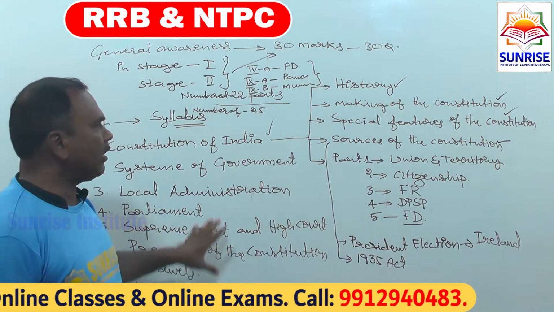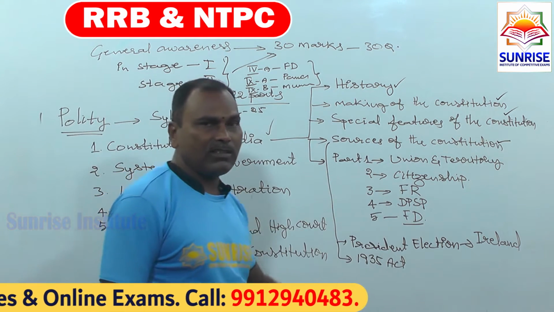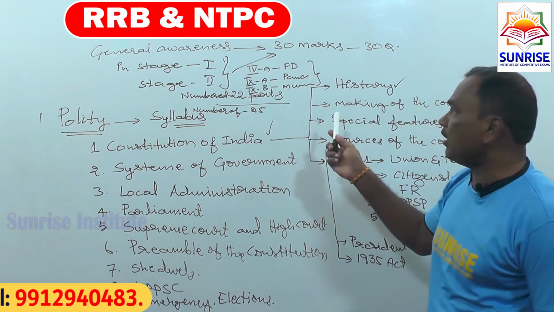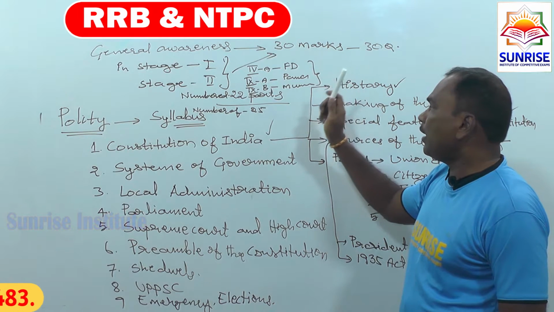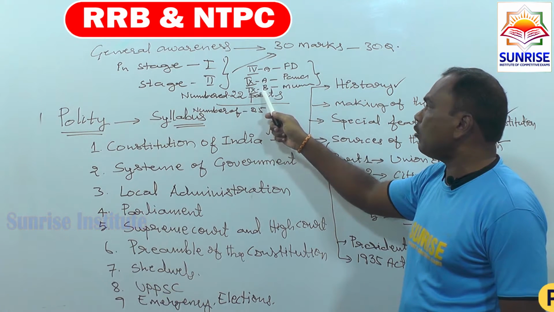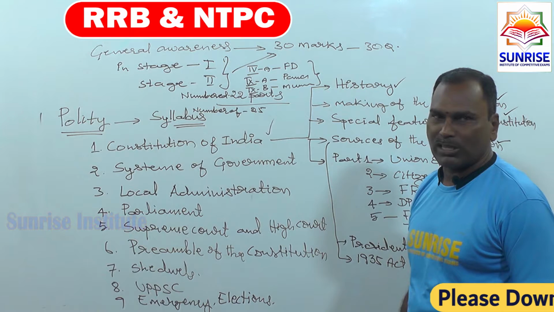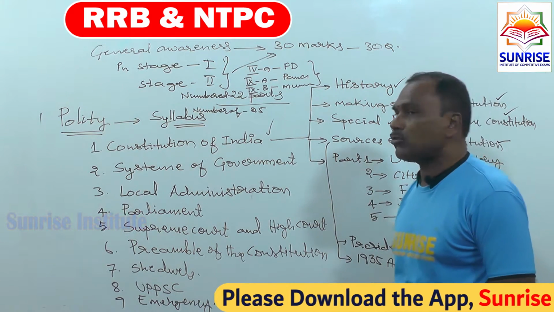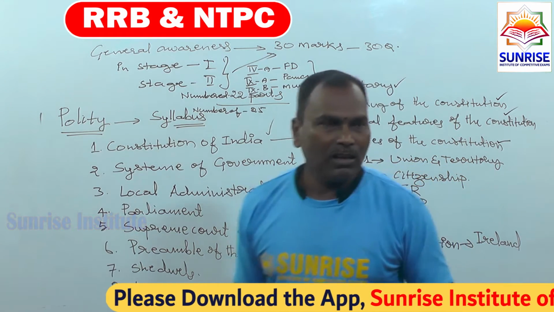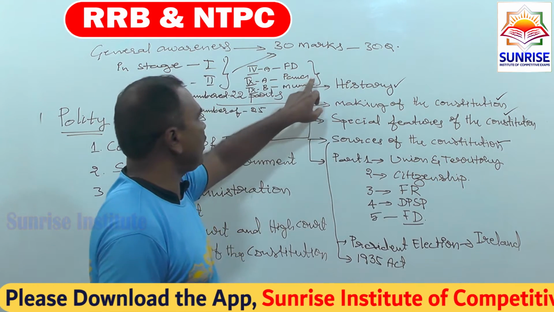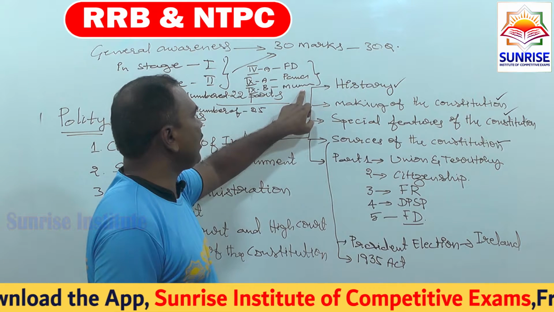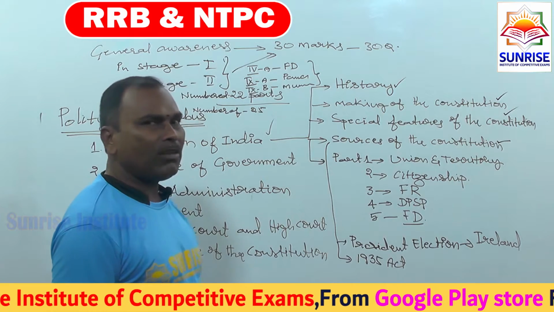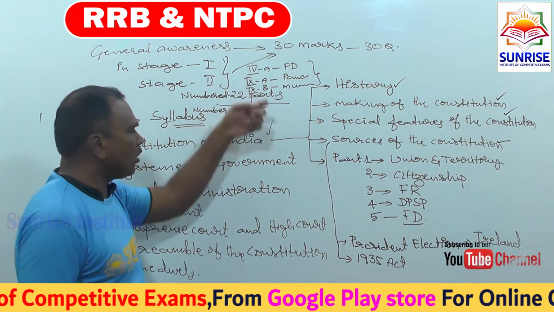At that time these three parts were not in the Indian constitution. Fundamental duties came by the 42nd Constitutional Amendment Act, and the other two by the 73rd and 74th Constitutional Amendment Acts. So according to the amendments, new parts were added.